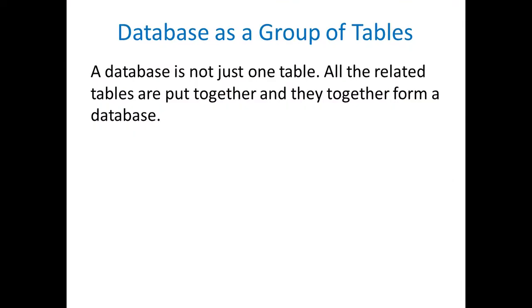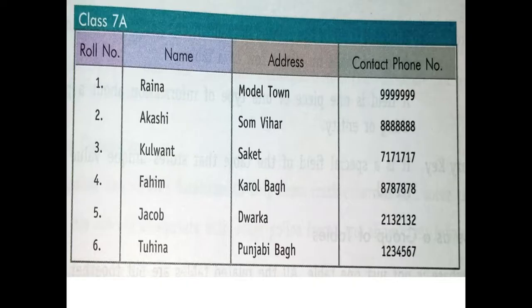Now, a database is a group of tables. If you are in a school, then this is one database. Right now this is one table actually. Class 7A, there will be one more table, class 7B, 7C, 7D, 8A, 8B, 8C, 8D. So the school has tables like this. We have, I think, 18 tables of all the students in the school.